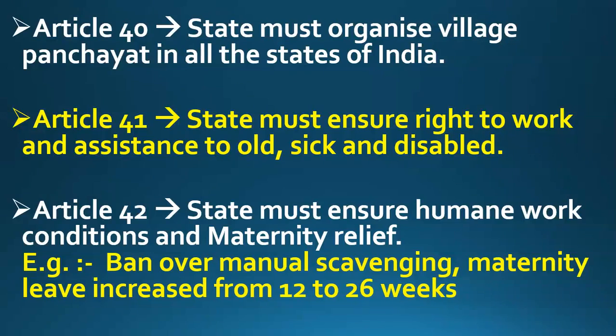Definitely you can see that manual scavenging is not a good work. It is a very inhumane work. This kind of work is not suited for humans. So Article 42 says that the state must ensure humane work conditions, meaning working conditions which are suitable for the working of human beings. So what the government did was actually ban manual scavenging, meaning nobody will do manual scavenging, and if anybody forces someone else to do this, then this is a crime.